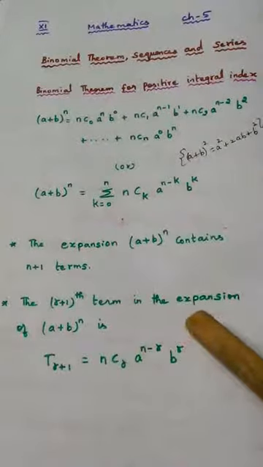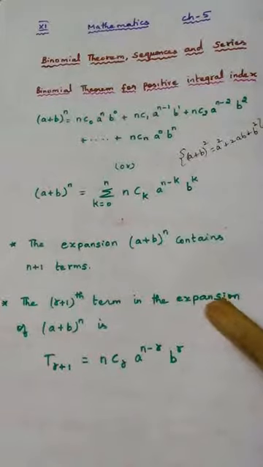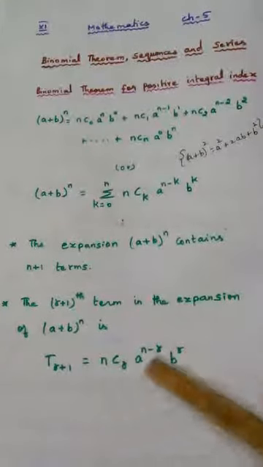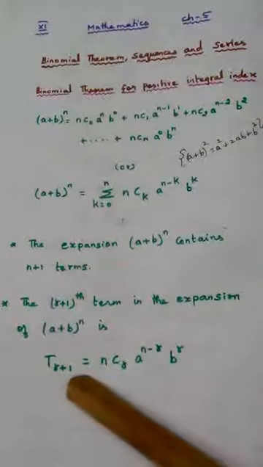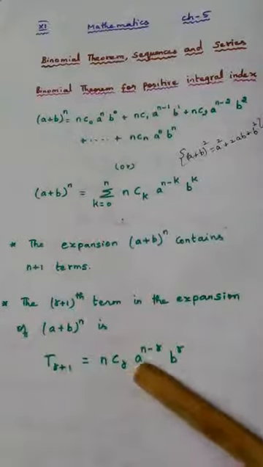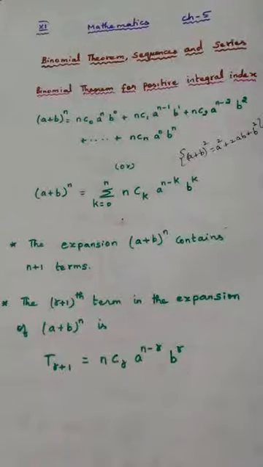So all these things immediately you have to memorize, then only the problems will look simple. Again, what is this? This is to find a particular term in the binomial expansion. We are using this result, T(r plus 1), the r plus 1th term, is written as nCr a power n minus r b power r.